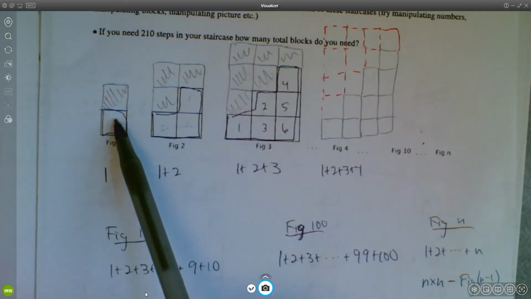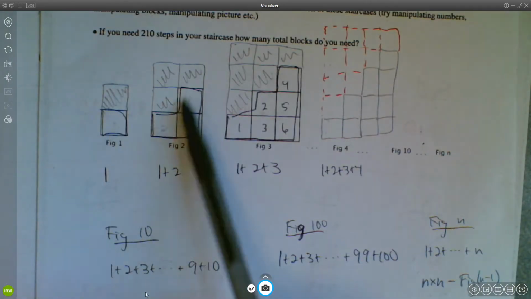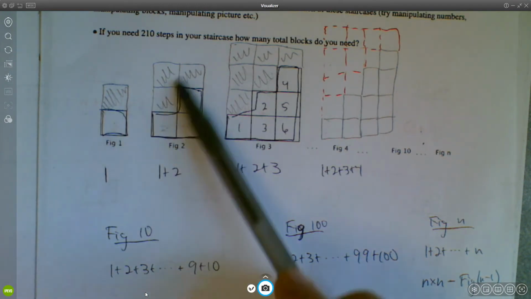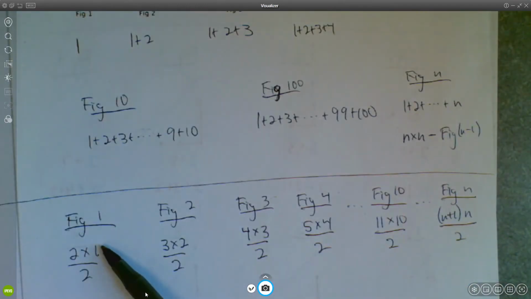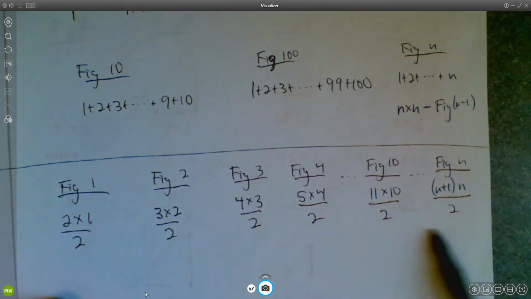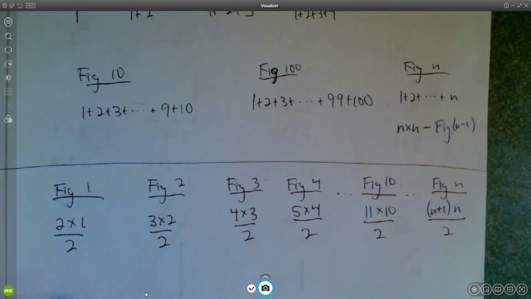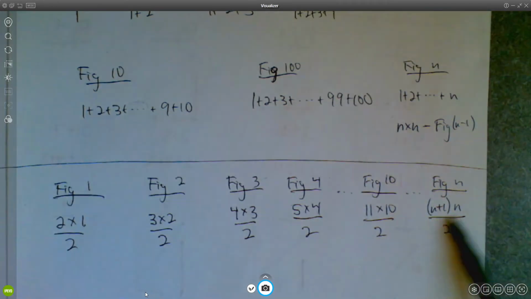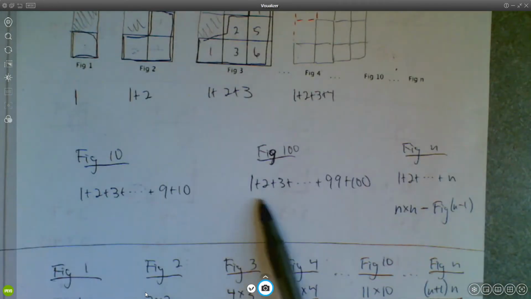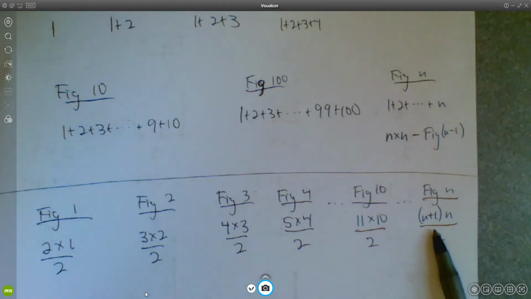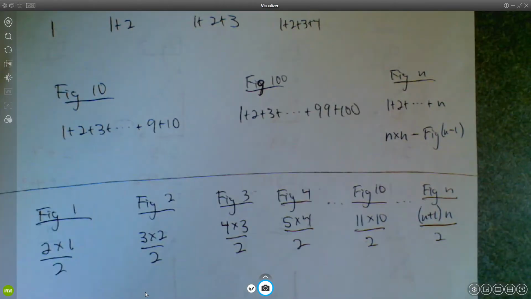It's like we described how many blocks were in each of these figures when we doubled the figure. That was easy to do. And then we just took half of that. And by doing that, you're able to come up with this formula for how many blocks are in figure n. And so finding the sum from 1 to 100 is not hard, right? You just plug in 100 to this formula.